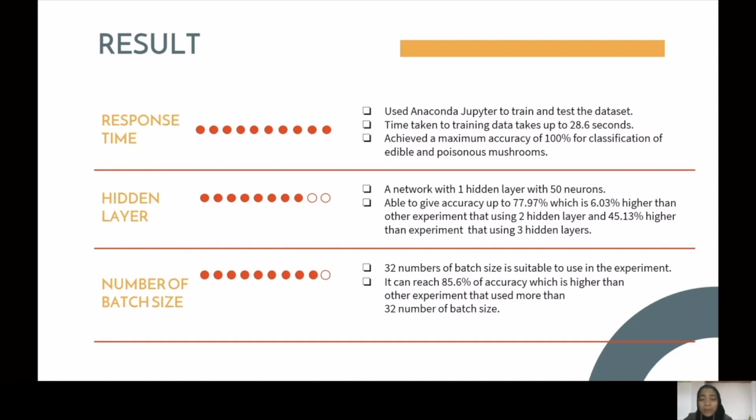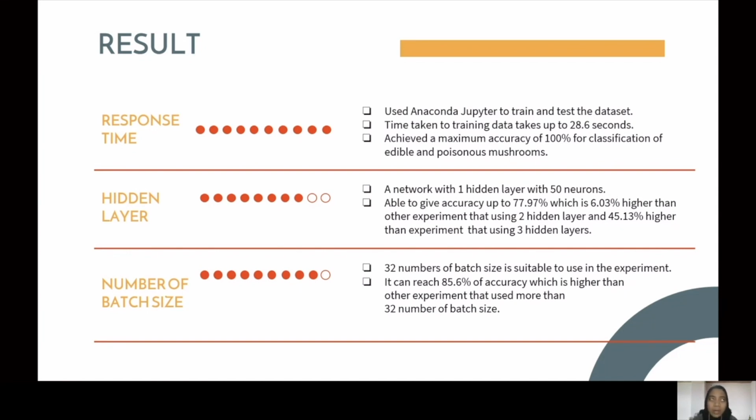The idea of reducing the number of hidden layers is to keep the neural network as simple as possible, and this experiment shows that the accuracy of the sampling increases when the number of hidden layers is reduced. Next, for the batch size, we use a batch size of 32 for this experiment.